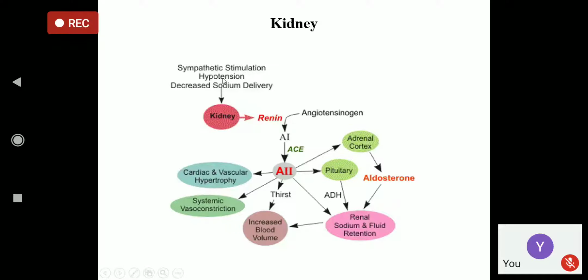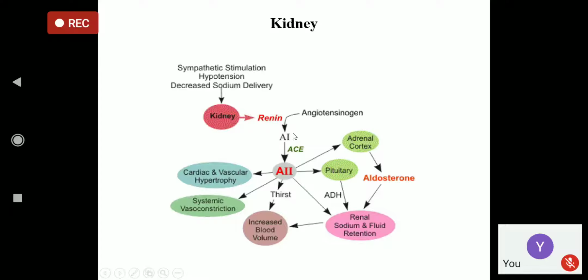If there is hypotension or decreased sodium, then there is renin secretion. This renin acts on angiotensinogen, which is a plasma protein. Angiotensinogen is acted upon by renin, and angiotensin 1 is formed, which is a decapeptide, a 10 amino acid containing peptide.